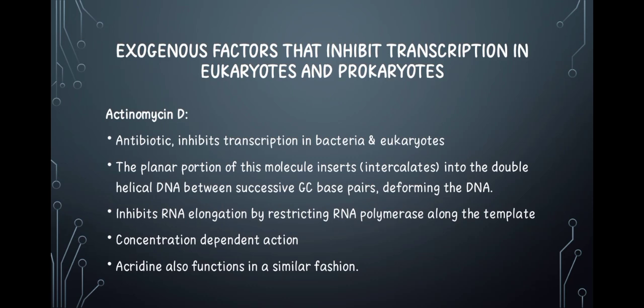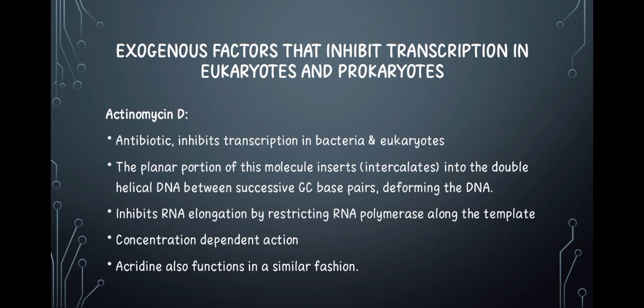Now the next exogenous factor we're considering is actinomycin D. It binds to the RNA polymerase of both prokaryotes and eukaryotes this time, and then inhibits or affects transcription from DNA to RNA. How it does this is by intercalation. It intercalates in the DNA and distorts the structure of the DNA.